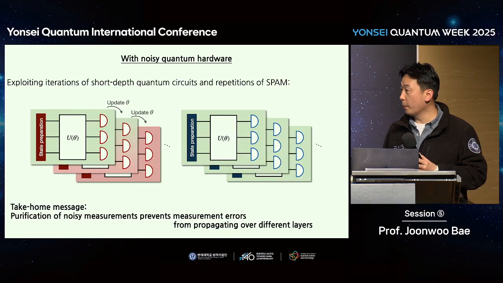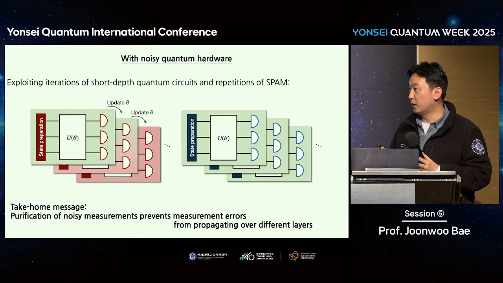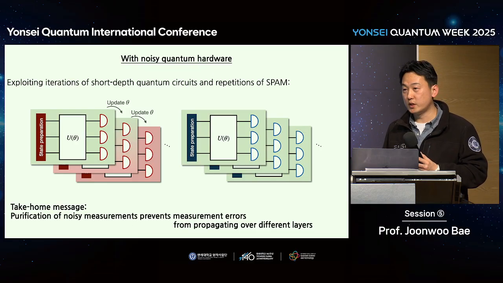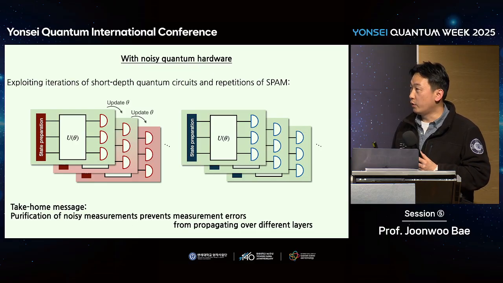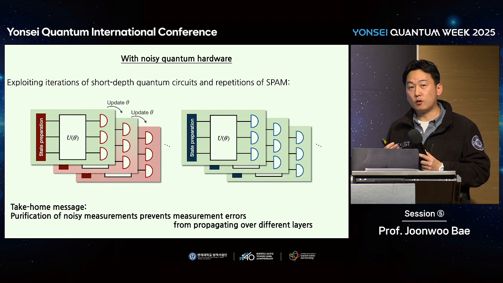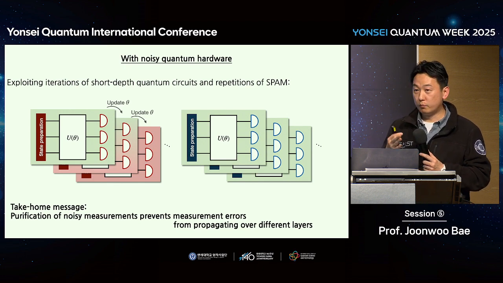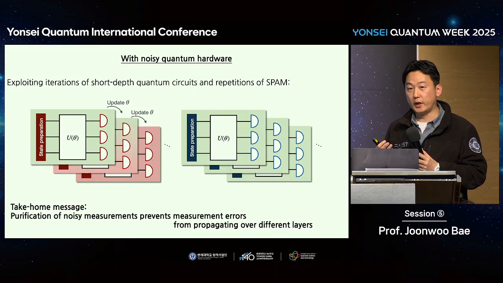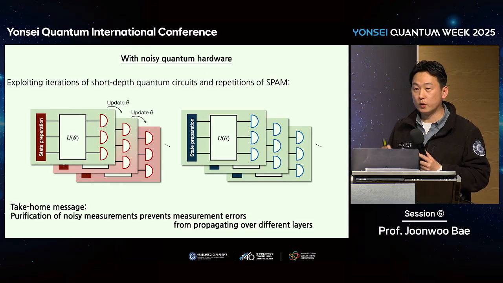And moreover, recent quantum computing, or NISQ computing, so computing with noisy quantum hardware, can basically be defined as a lack of quantum error correction. So we are not able to perform quantum circuits at deep depths, only short depths, so that error is not accumulated. So we keep doing short depth quantum circuits, but we keep performing measurement and state preparation.